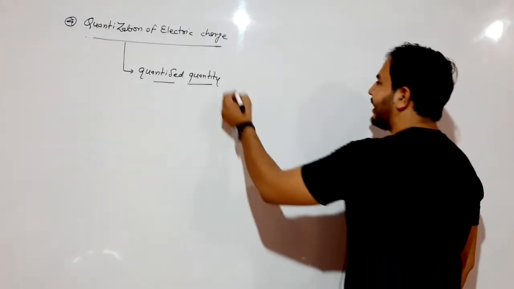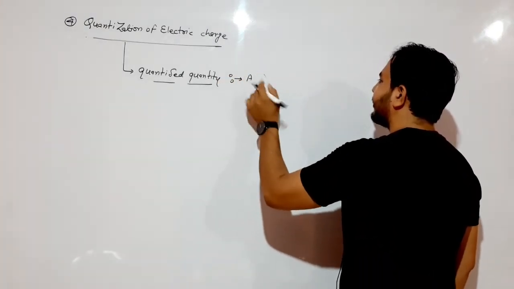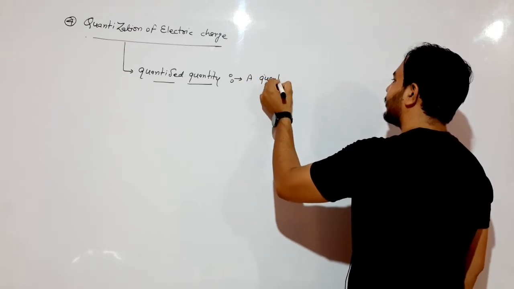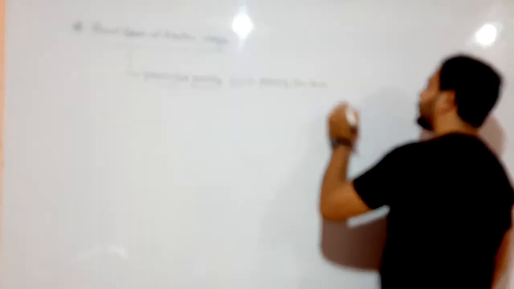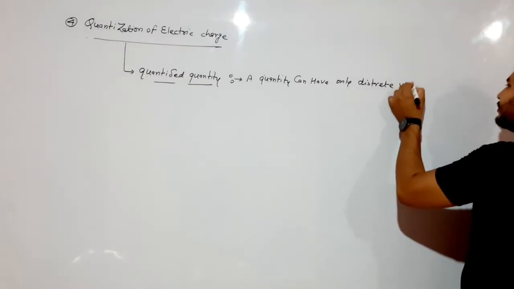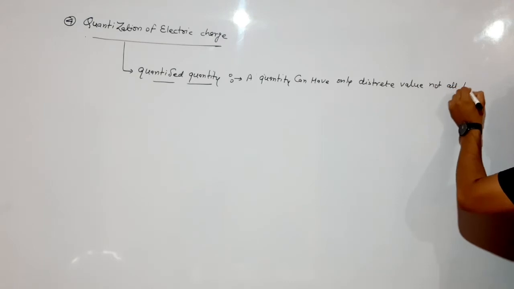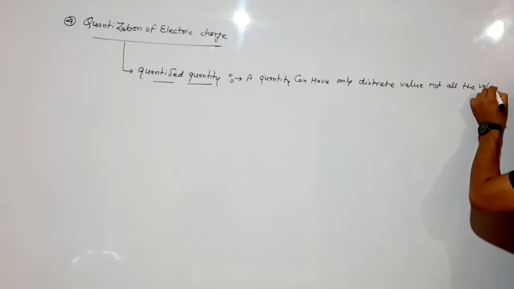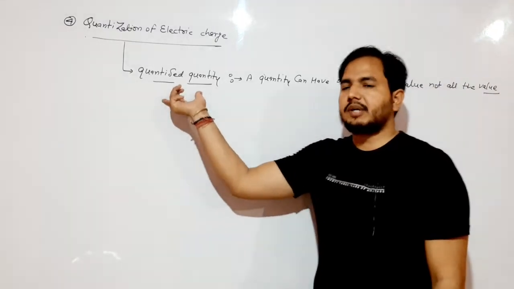A quantity can have only discrete values, not all the values. So this quantity is called a quantized quantity.